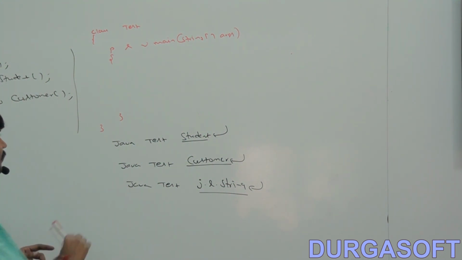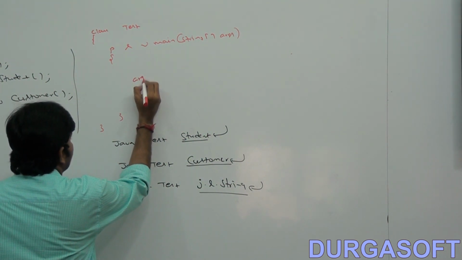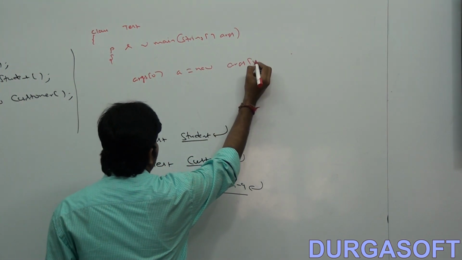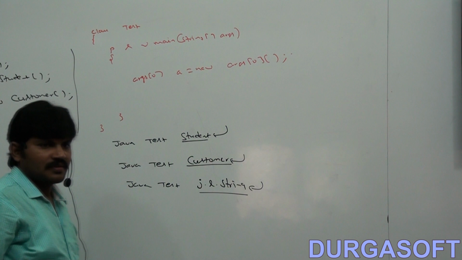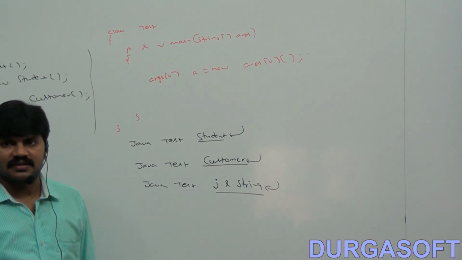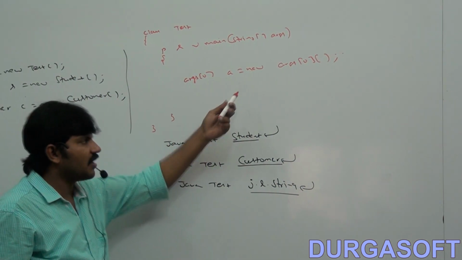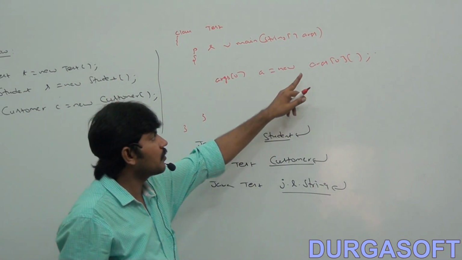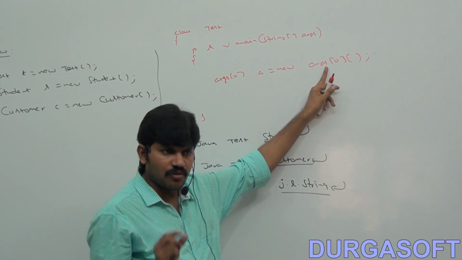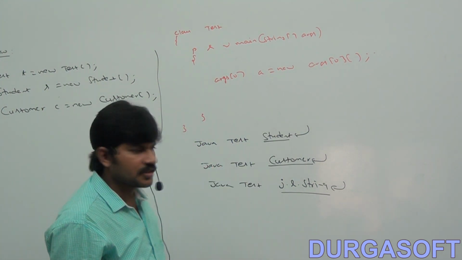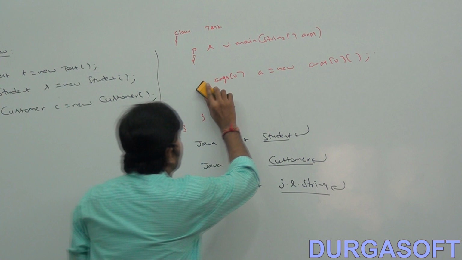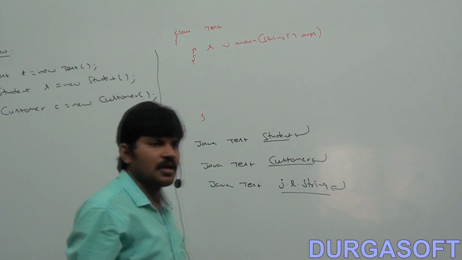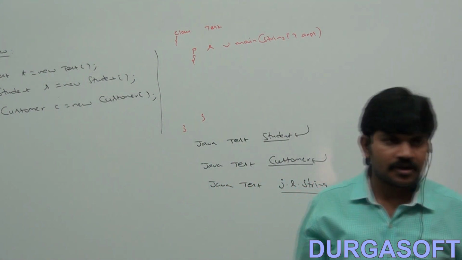Can I use something like args of 0, a is equal to new args of 0, like this? The compiler will give an error. It is a compile-time error, because after the new operator a class name is required. What is this args of 0, variable part and so on? It is invalid Java syntax, right? Then what is the way I can create an object by using the new operator?